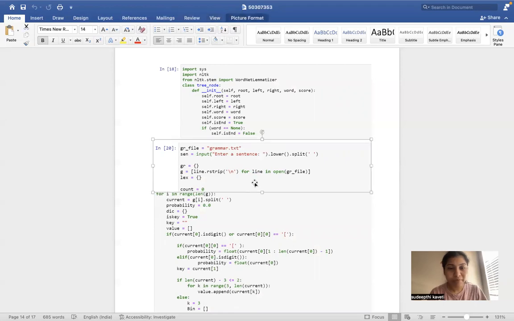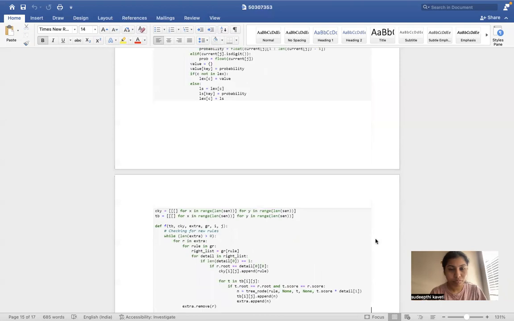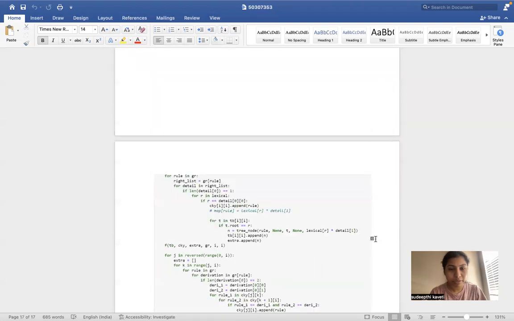And in this grammar file, I have developed a grammar.txt file. After running the code, I get the output "Enter a sentence", and then I need to enter a sentence. If it is valid, I get yes. If it is invalid, no. This is how I have written my code.